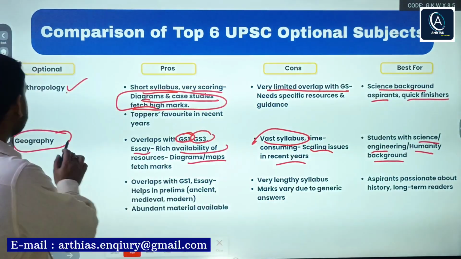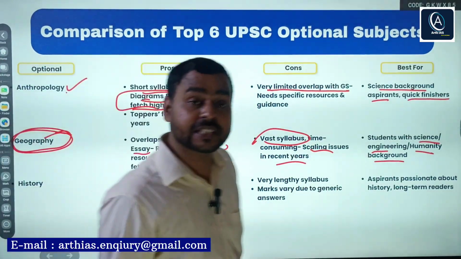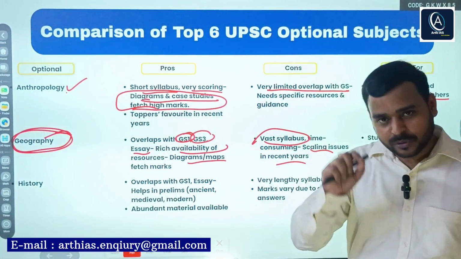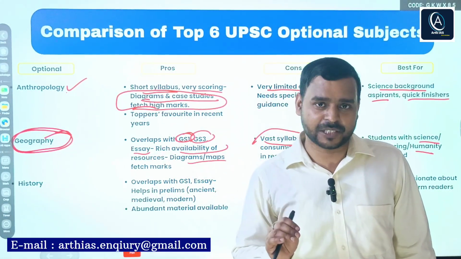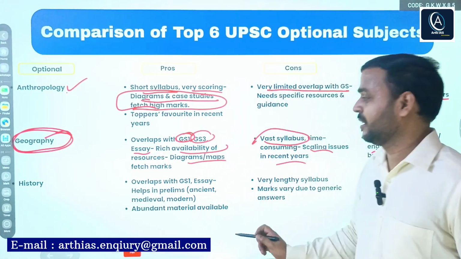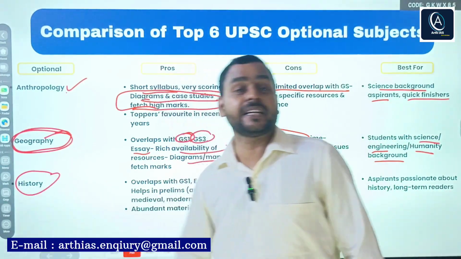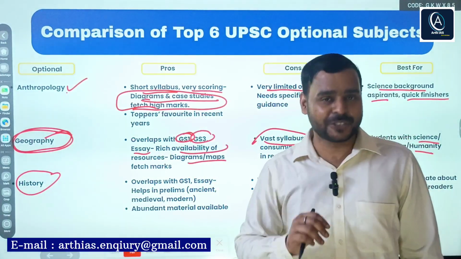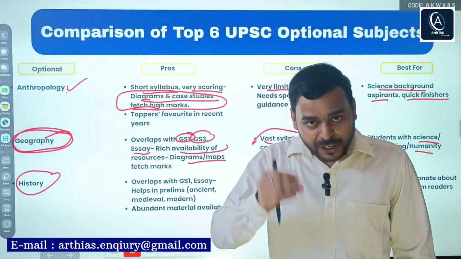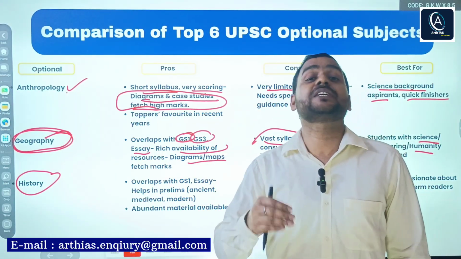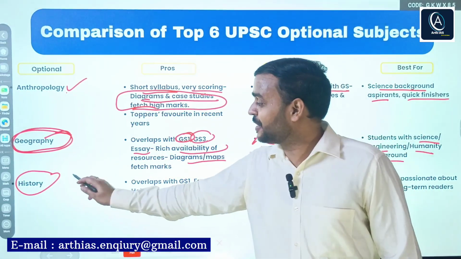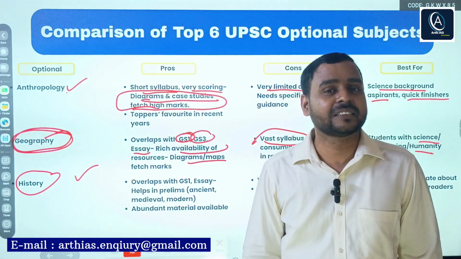As I said, it is a technical subject. Technical means, especially when you study geography, you will understand why I use the term technical subject. History: if you are good at literature, and you can study for long hours, then this paper is for you.